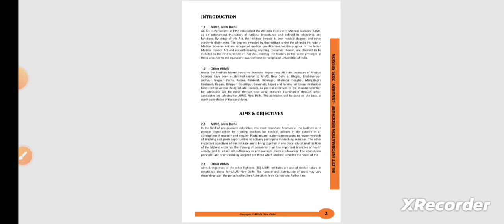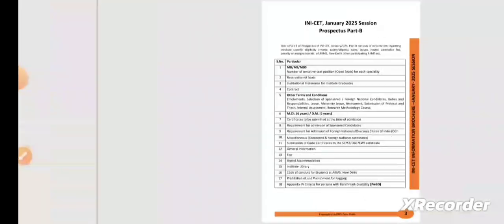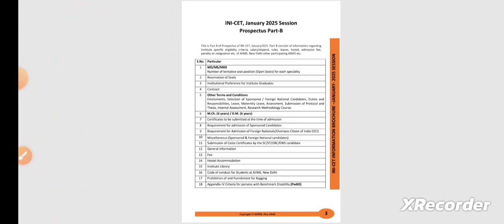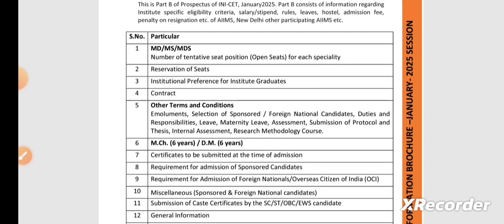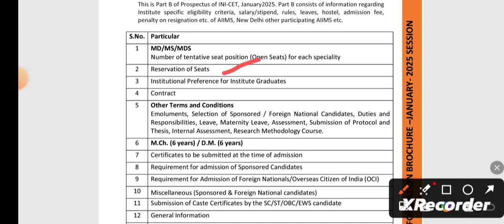In this they have given the basic information of how many seats are available, and with what reservation of seats, either community reservation or institution preference quota, etc. They have also given the institutional preference and the contract, and what the certificates are.